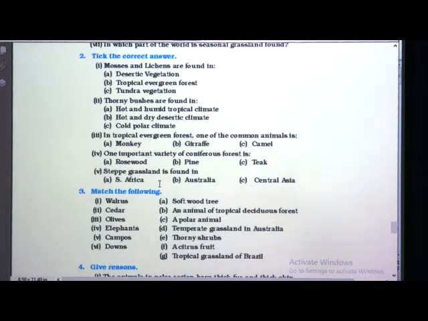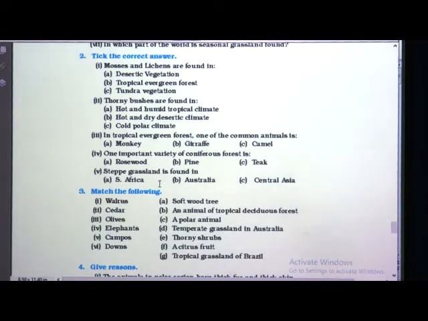Now one important variety of coniferous forests is rosewood, pine and teak. Yes, which is the correct answer? Rosewood, pine and teak, coniferous forests. So the second one, that is B1, pine.